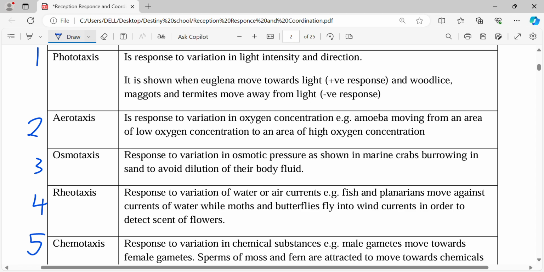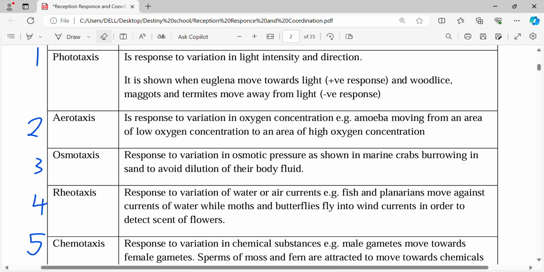So just know that osmotaxis, the stimulus is osmotic pressure. Rheotaxis is now the response to variation of water or air currents. For example, the butterflies. On a windy day, you'll find that the butterflies normally prefer to move in the direction of the wind. Why are they moving in the direction of the wind? Because they'll be feeling the smell of the flowers. So when you move against water or air currents, or when you move in line with water and air currents, that is rheotaxis.